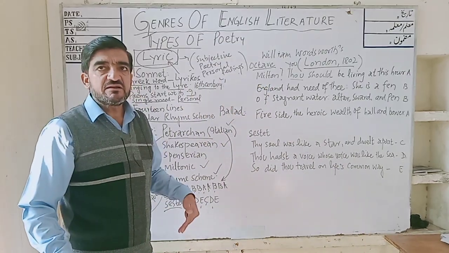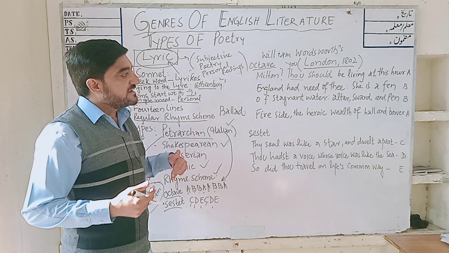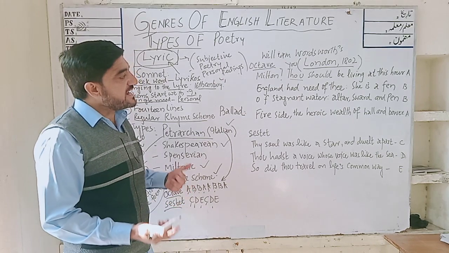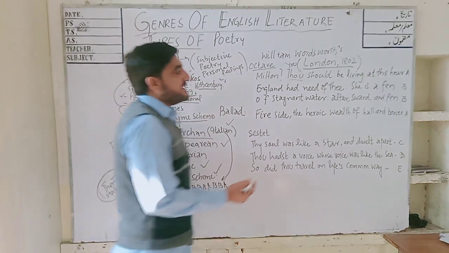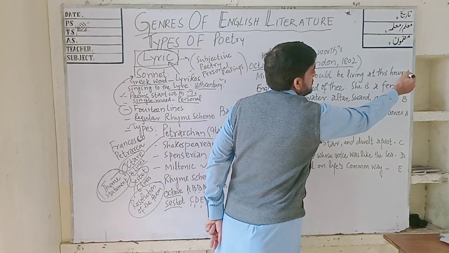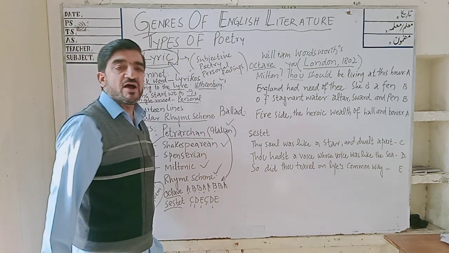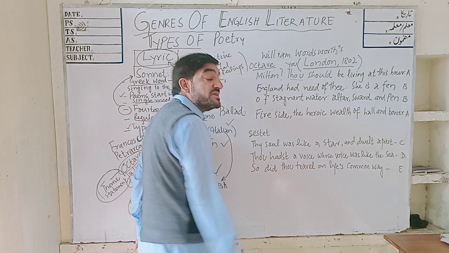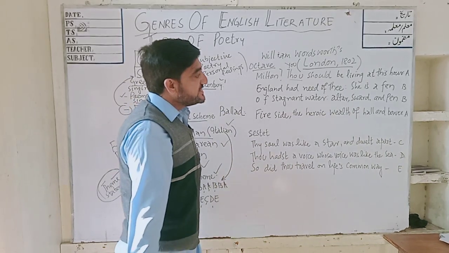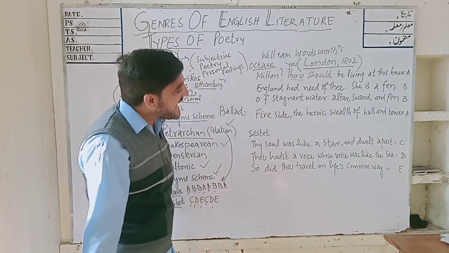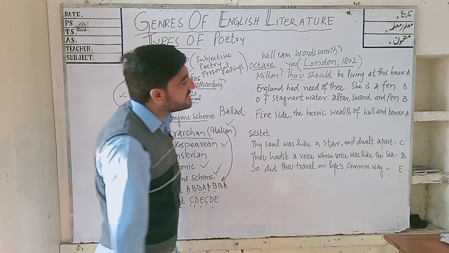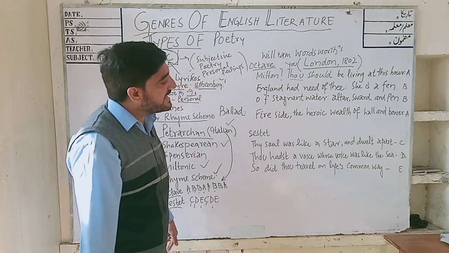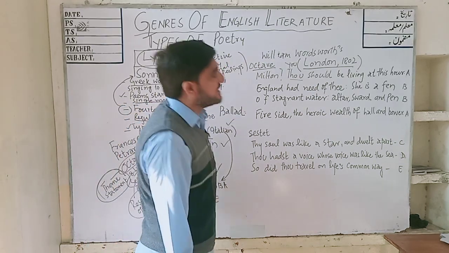He is feeling that it is a golden era in England, and if you were living at this time, you would enjoy the environment of England. "England hath need of thee: she is a fen of stagnant waters: altar, sword, and pen, fireside, the heroic wealth of hall and bower."